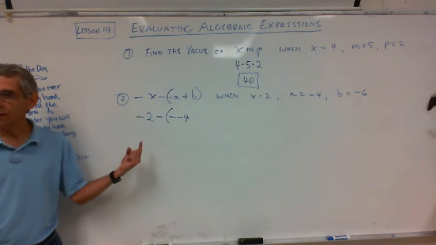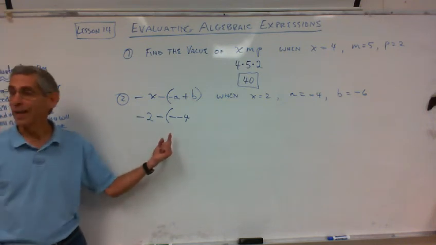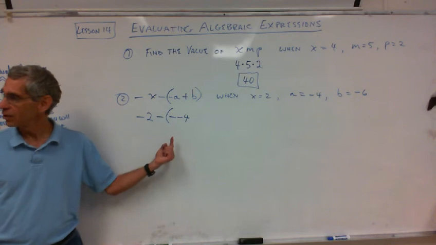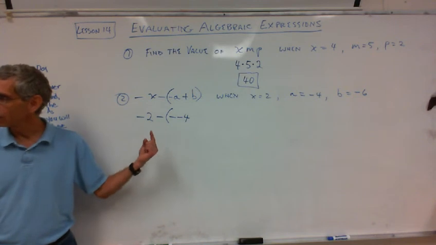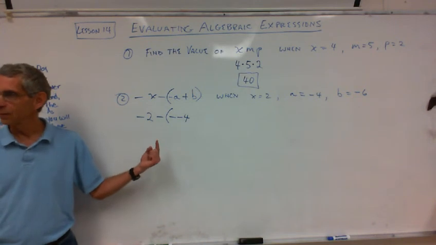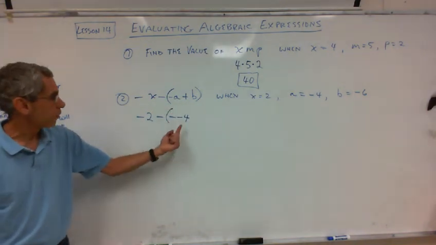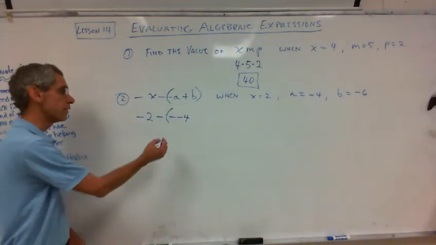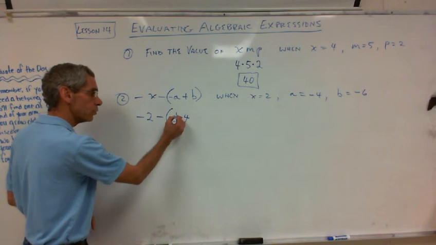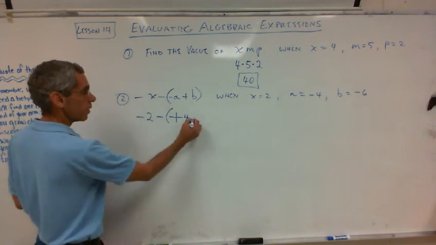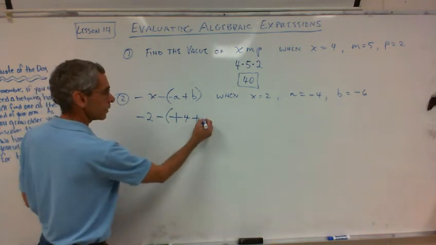What does minus minus become? Plus. Positive. But write it first, right? Because then you'll never make the mistake. If you do it in your brain, I guarantee you're going to make a mistake eventually. Write it. Negative, negative. A is negative 4, negative 4. Negative, negative is positive. Now I can turn that into a great big huge plus sign. Positive 4 plus. Now B is negative 6.